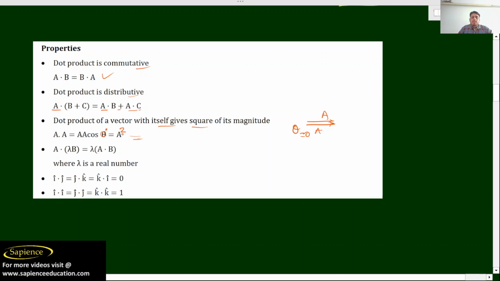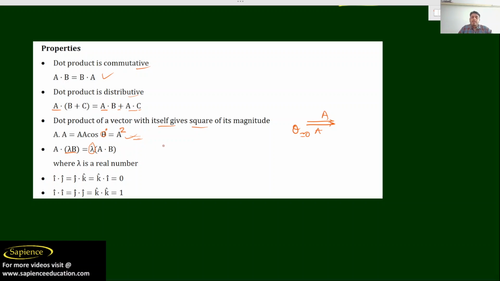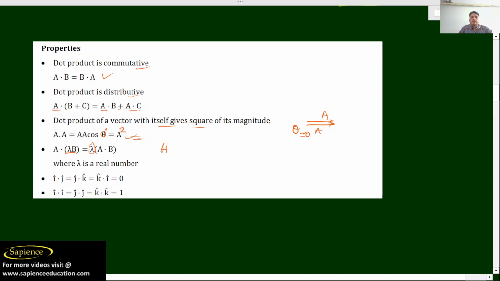So cos 0 is 1, so you will get A square. Now A dot lambda B, where lambda is any scalar, can be written as lambda into A dot B. For example, 4: if vector A is there, A dot 4B, we can write the 4 outside and multiply it with the dot product A dot B, where lambda is any real number.